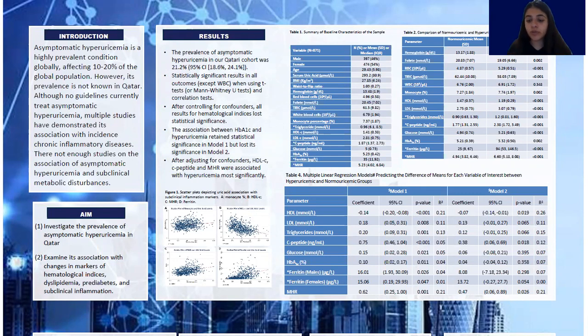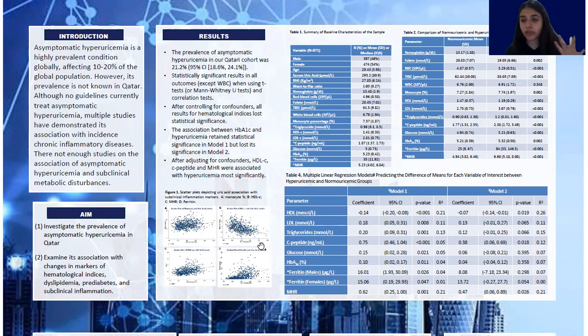And our correlation test showed a statistically significant association between subclinical inflammation markers and elevated serum uric acid levels, as demonstrated in the scatter plots here. It also found an inverse relationship between HDL levels and serum uric acid levels.